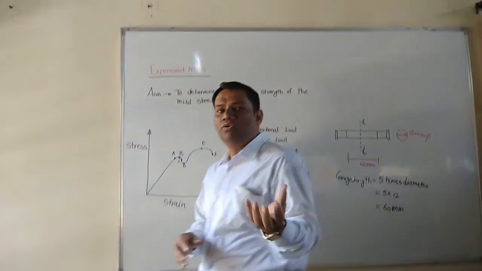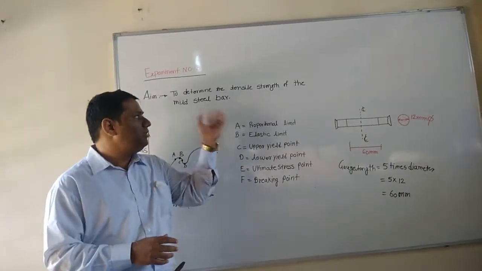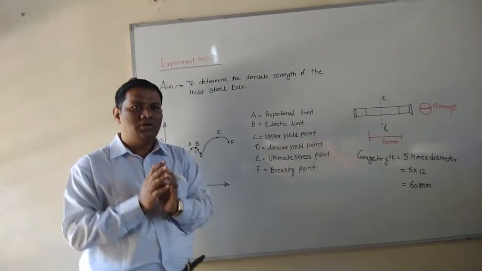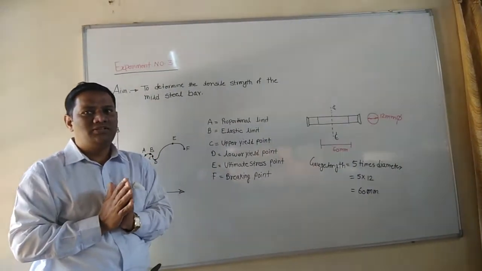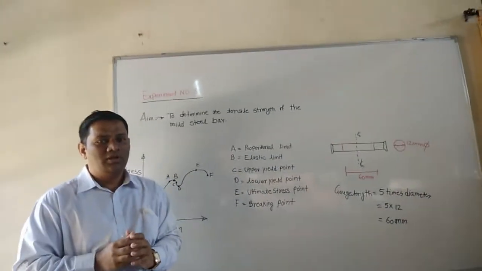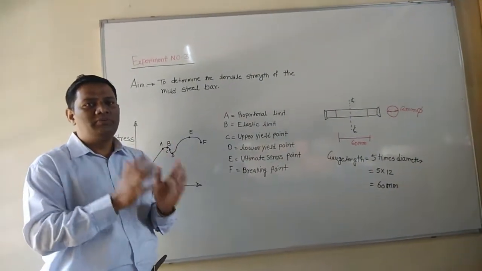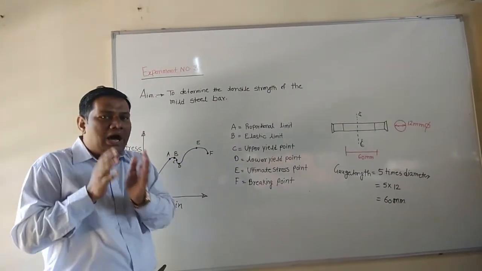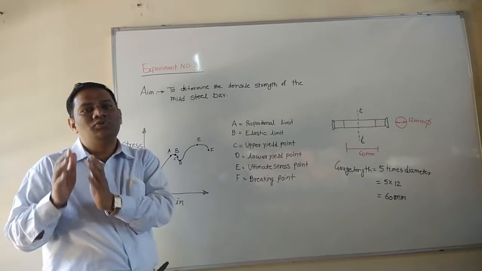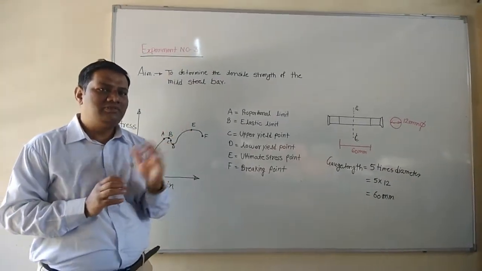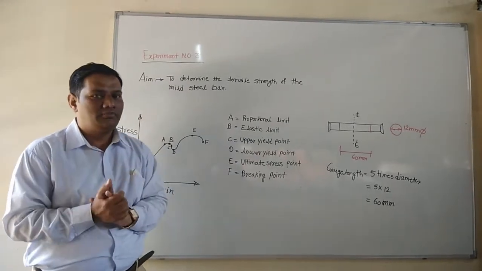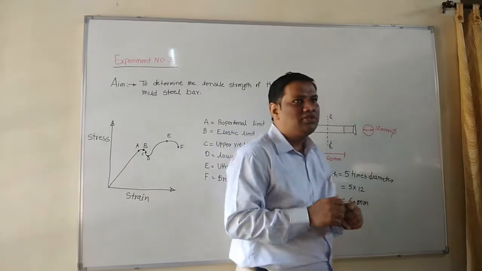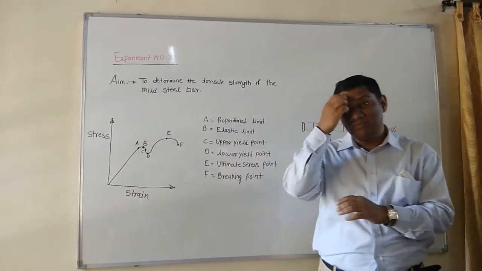In the second practical we used a wooden piece. Now I am taking a mild steel bar. We all know the strength of steel as well as the strength of concrete. RCC is the main material used for construction. RCC means reinforced cement concrete. It consists of a concrete part as well as a reinforcement part.